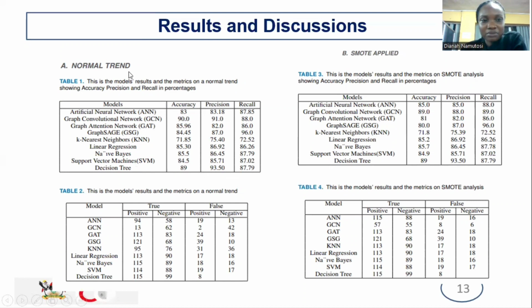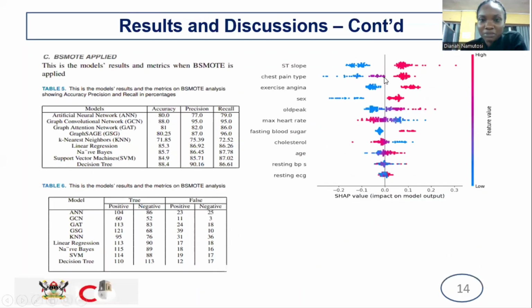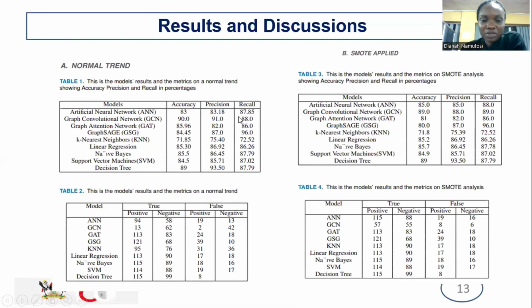But as we see from the normal train and when we applied SMOTE and BSMOTE, there is not really much difference, because this just proved to us that we didn't have a problem of dataset imbalance. So we see that for GCN here it had 90, and on applying SMOTE it got 89, and this shows for all the other models that either the accuracies remain the same or they reduce. So that only indicates that our dataset was balanced, and wasn't having a problem of imbalance.